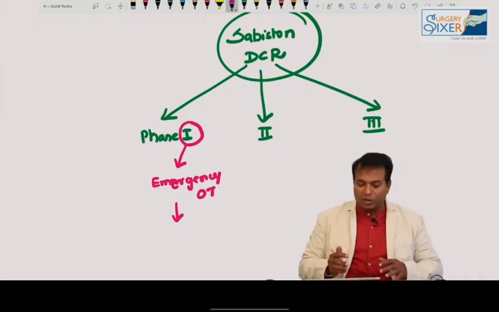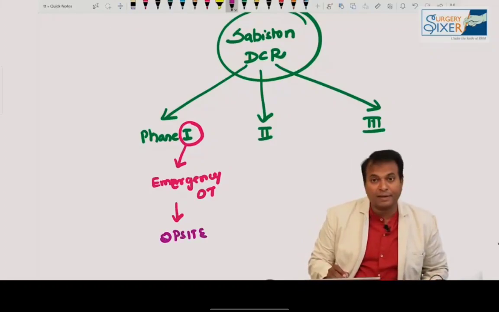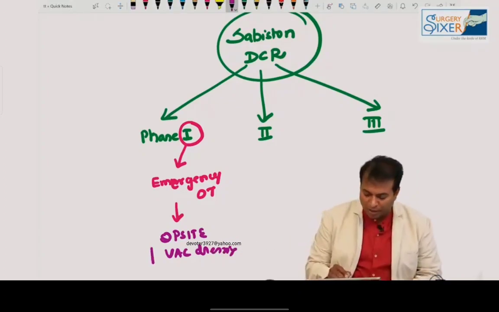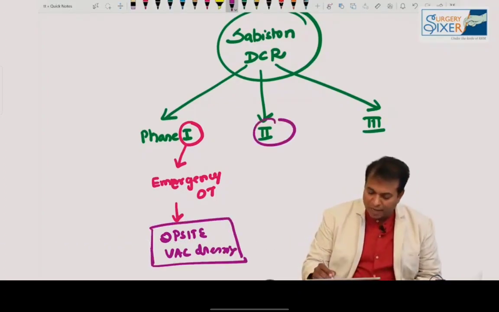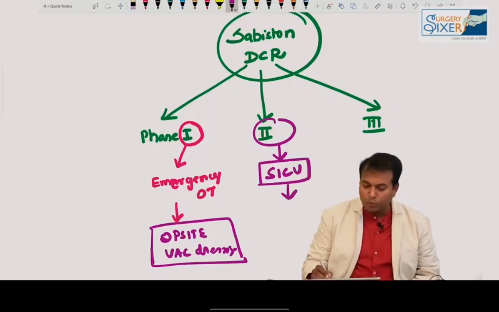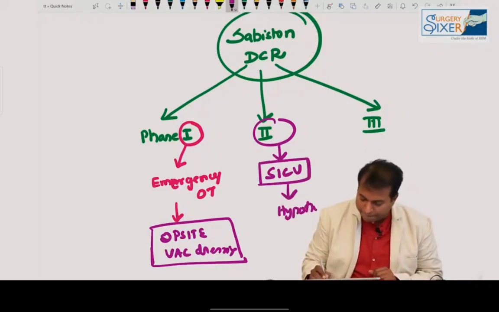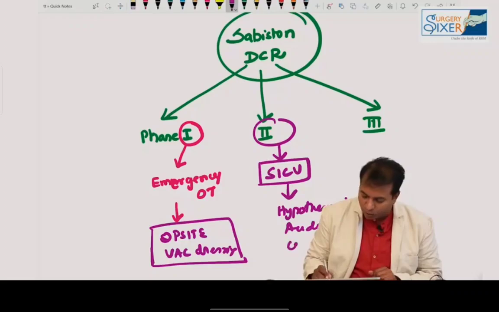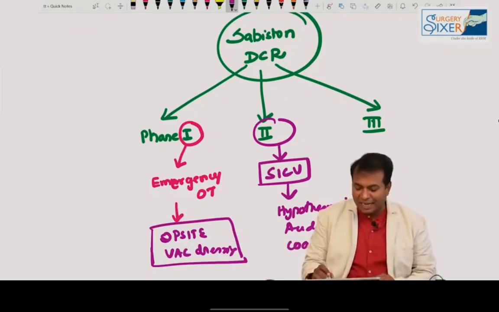In fact, I will not even close the abdomen. I will close with an Opsite dressing or a vacuum assisted closure device for such patients in phase 1. Phase 2 is done in the SICU, the surgical intensive care unit, where hypothermia, acidosis, and coagulopathy are managed. This is the deadly triad which will be managed in ICU.